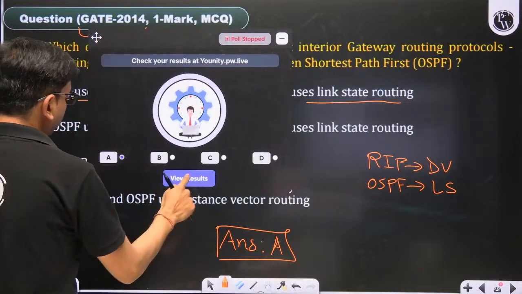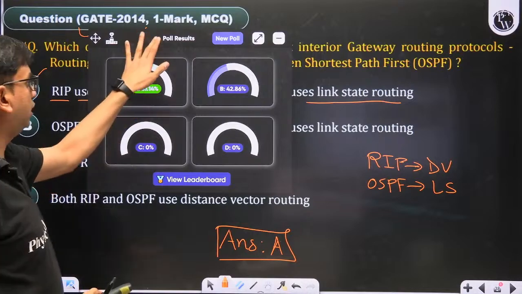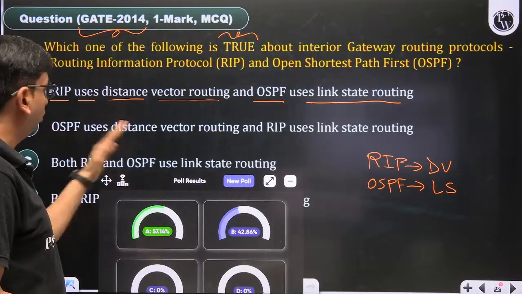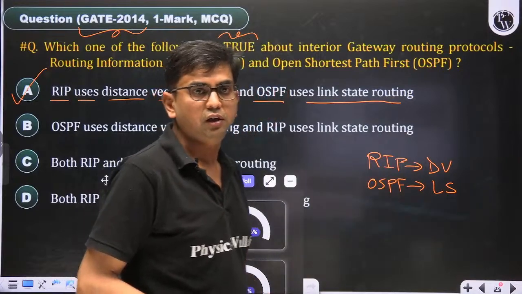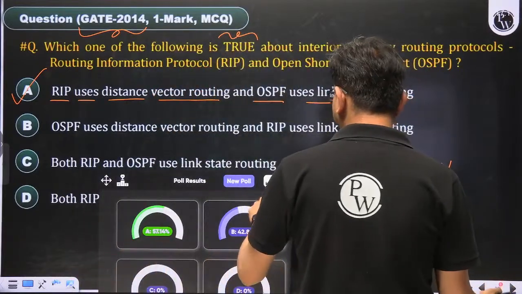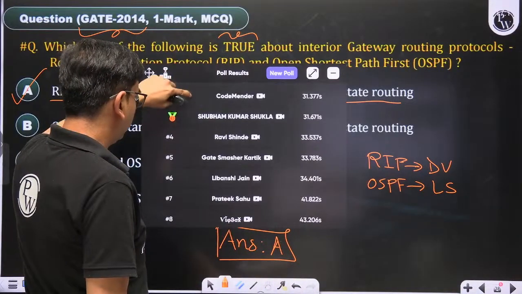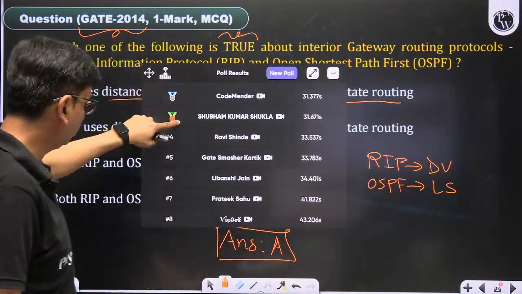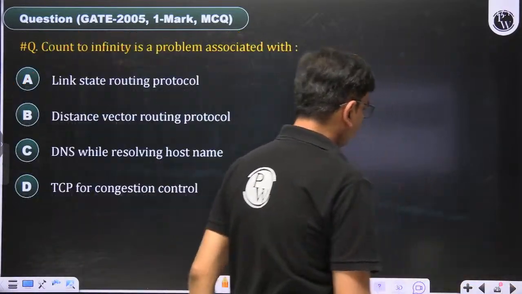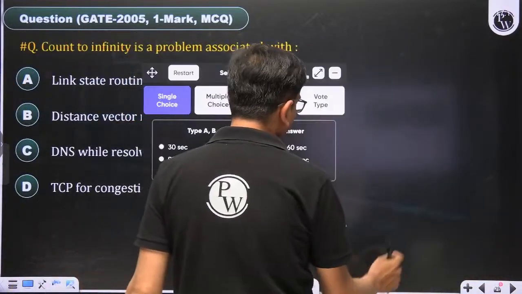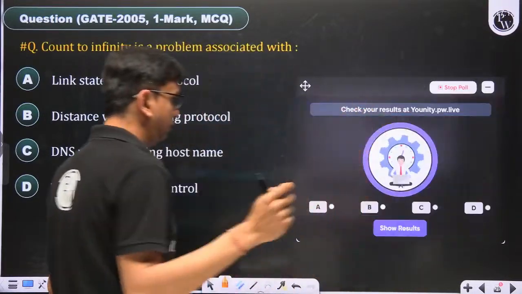So A is the correct answer of this question. 57% chose A, 42% chose B. They got confused. Remember this: RIP DV, OSPF LS. Clear? Then come to the next. These are the 8 students who have participated in this. And one more easy question, this one. 30 seconds to give the answer. Save the time.